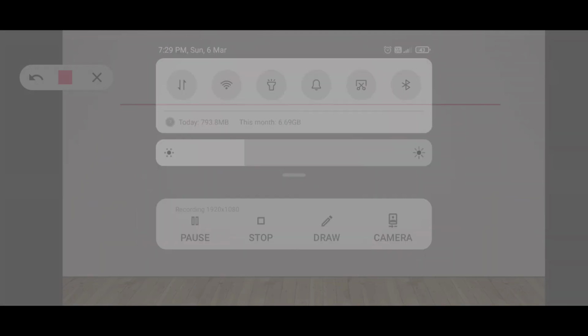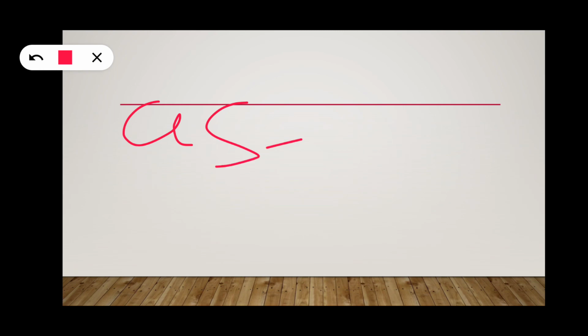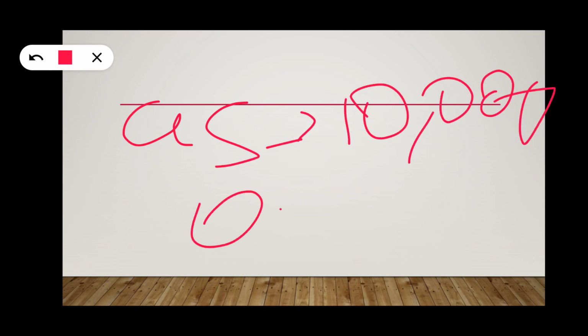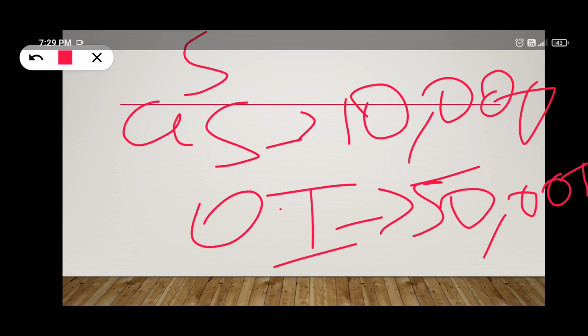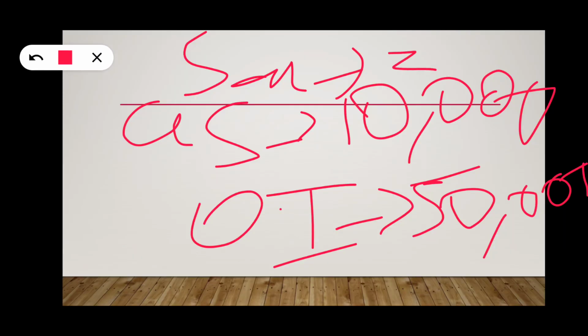For example, when we take assets, total market cap is 10,000. Operating income, 50,000. Sales, 30,000. So averaging this, we get the total capitalization of the company.